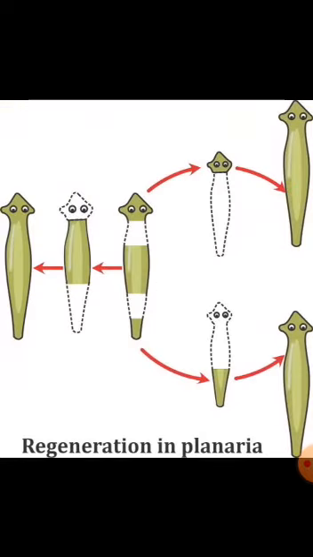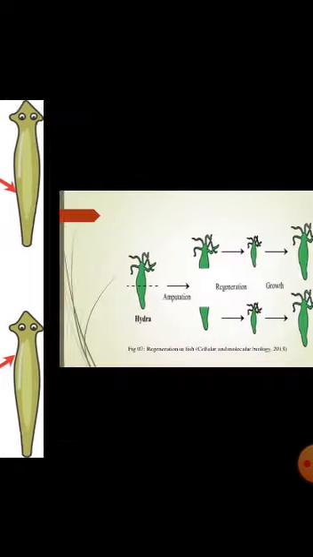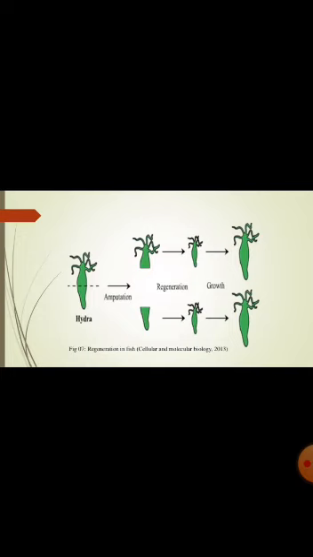When Planaria is cut into pieces, each piece regenerates into a complete organism. Cells at that cut site divide and differentiate into a new tissue that regenerates the missing parts. This is a natural process of replacing the damaged cells or entire body parts in plants and animals.